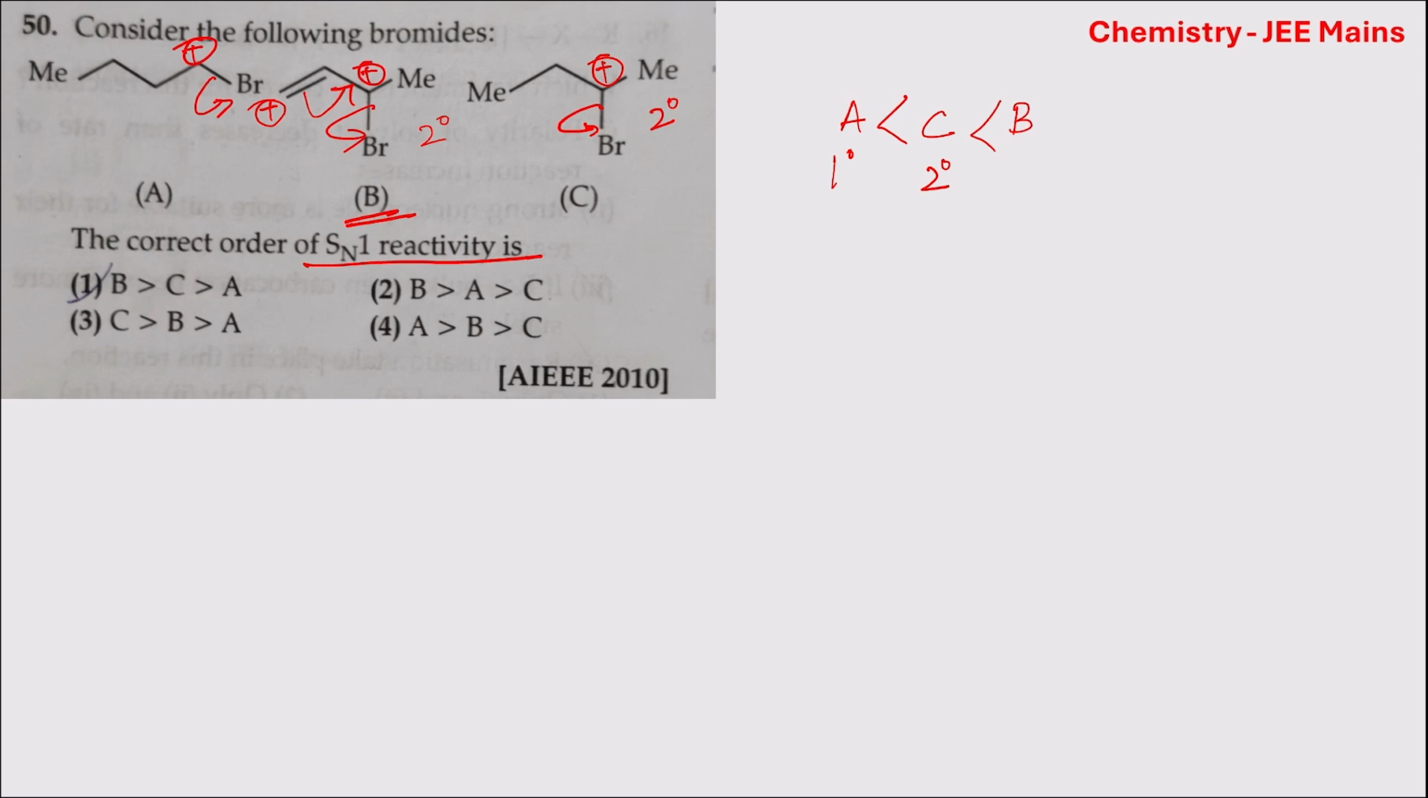B is more reactive than C because an allylic carbocation is formed and it is stabilized due to the delocalization of the positive charge on the benzene ring. So the correct order of reactivity is B more reactive than C, C more reactive than A. So option 1 is the correct option.